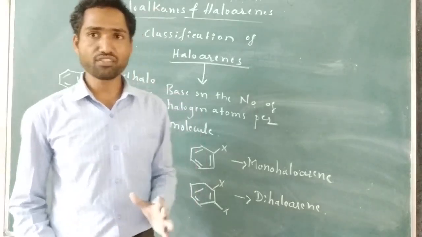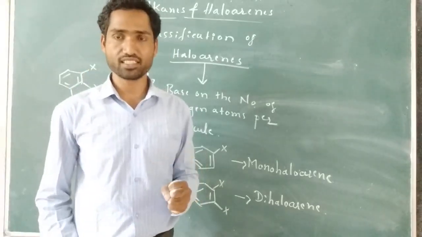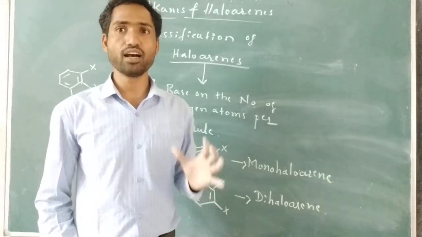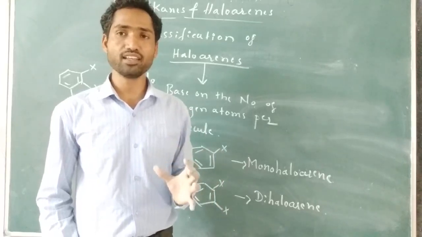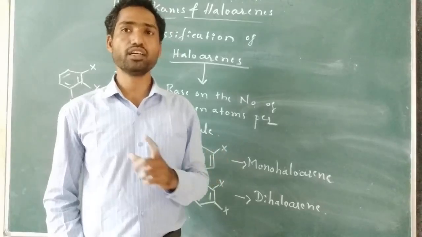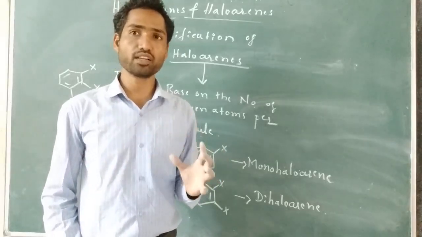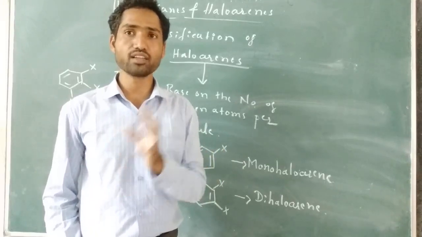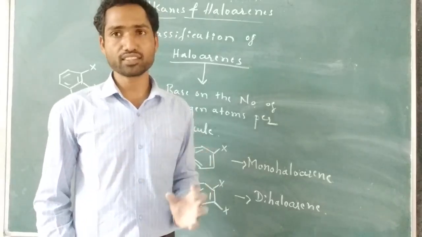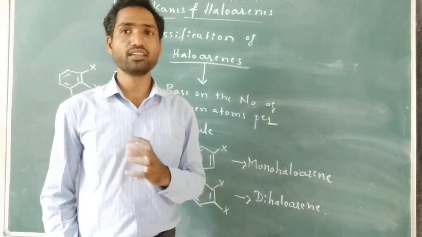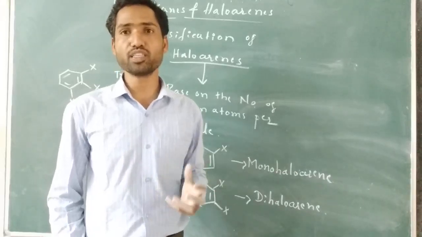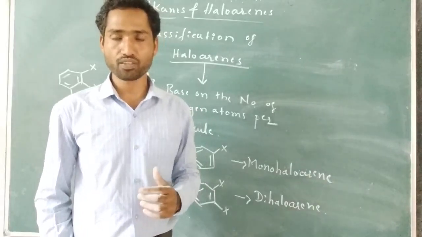So now, classification of haloalkanes. If halogen is directly attached to the sp3 hybridized carbon of the alkanes, then it is known as haloalkanes. It is classified based on the number of halogen atoms per molecule. If only one halogen atom is there per molecule, then it is known as monohaloalkanes. Two halogens per molecule, then it is known as dihaloalkanes. If there are three halogen atoms per molecule, then it is known as trihaloalkanes. Similarly, another classification is based on the nature of the sp3 hybridized carbon to which the halogen is attached.